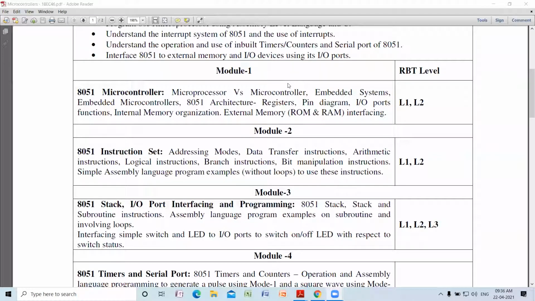To coordinate the results of the subroutines, you write a main program. The job of the main program is to call the various subroutines, compile the results, and finally give the output to the user. This concept is really called modularization. So modular programming will be done in module 3 using the concept called stacks. I'll discuss what you mean by a stack.